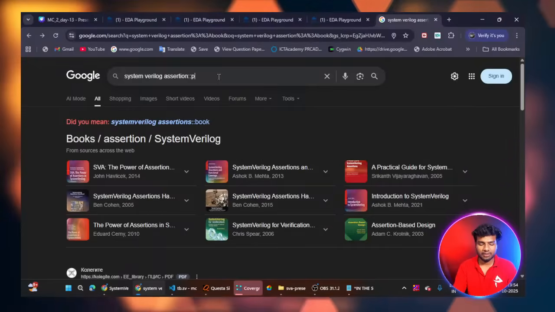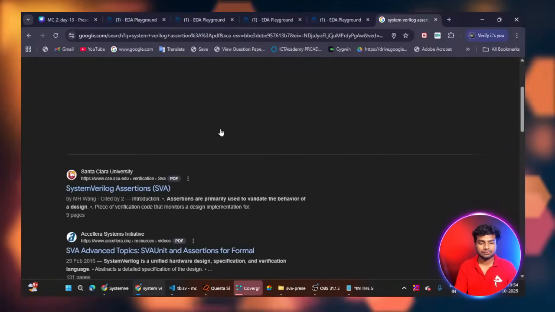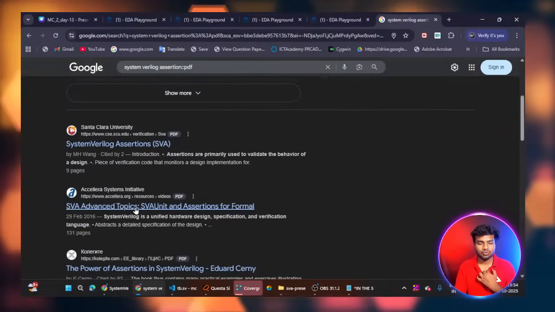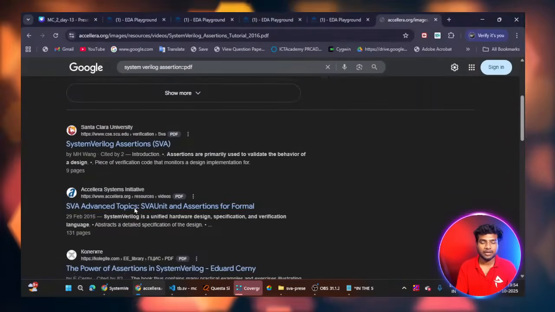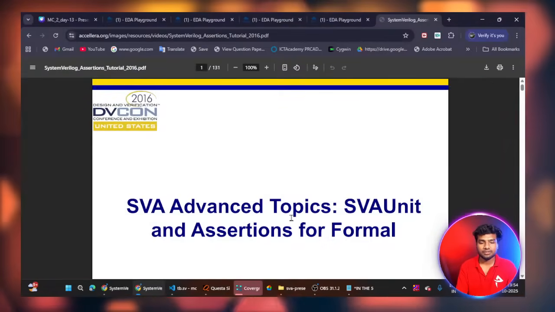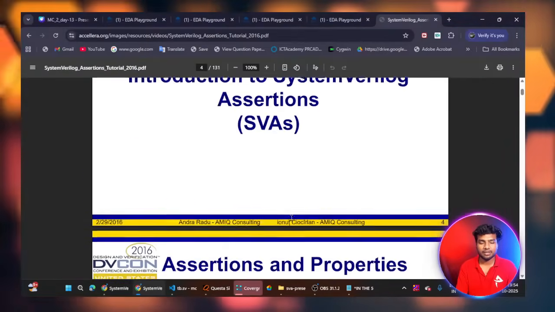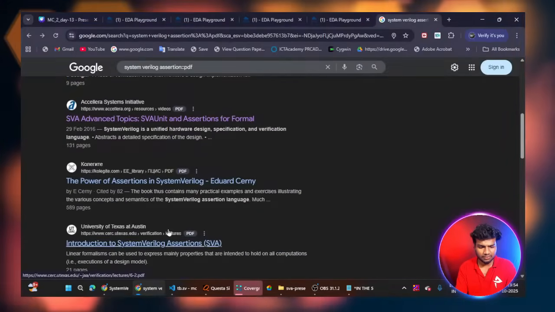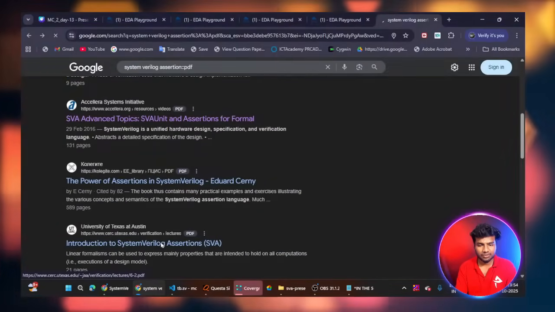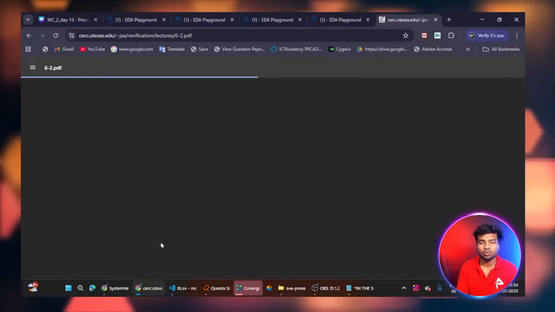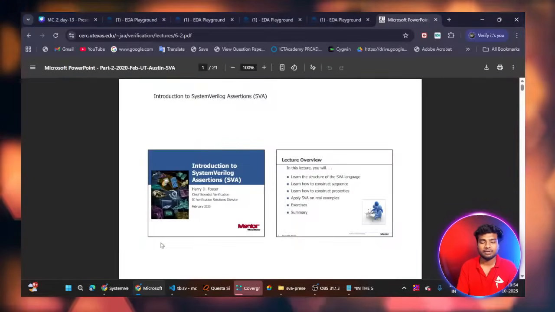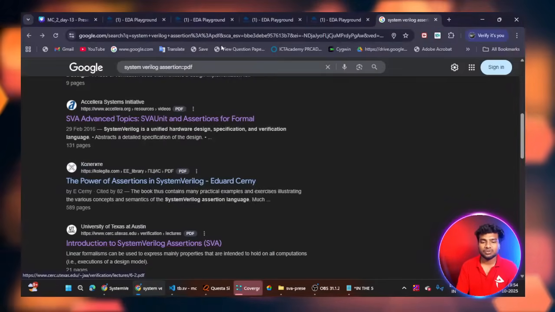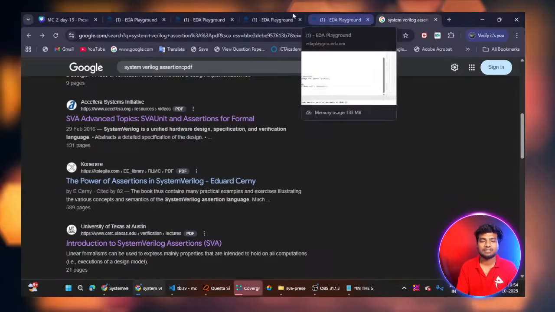Or else you can search for the PDF. Try to follow the Accellera book. This Accellera book is like a PPT kind of thing, but you will get the book over here. If you follow the book, you can easily understand, because they give a lot of examples. This is how you can read SystemVerilog very easily.